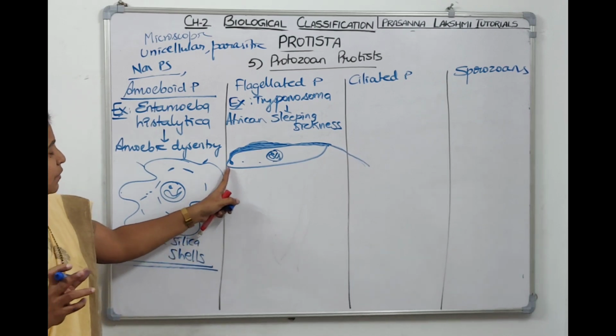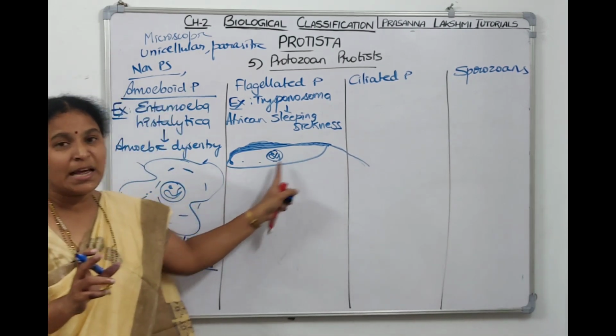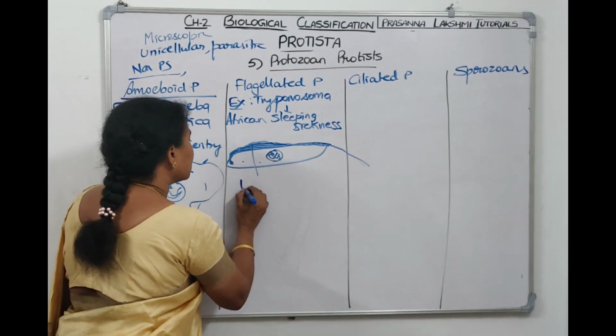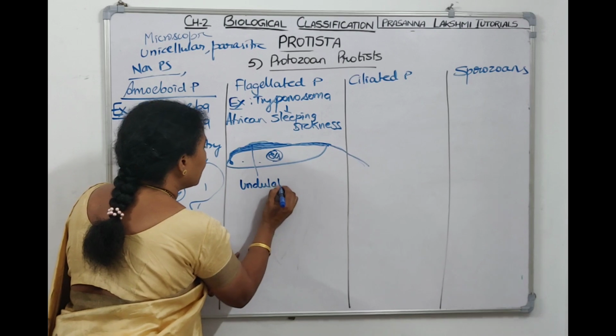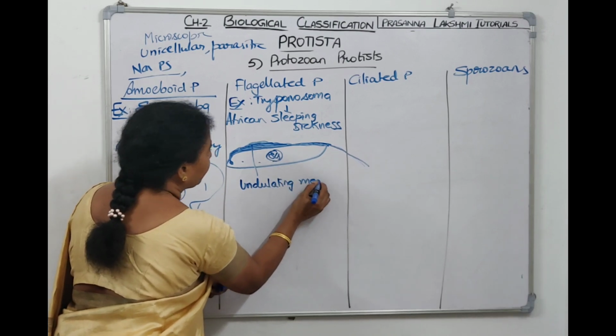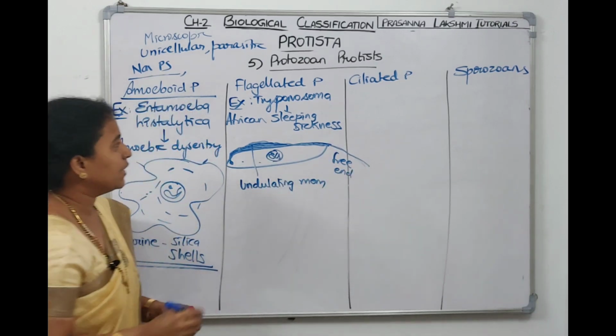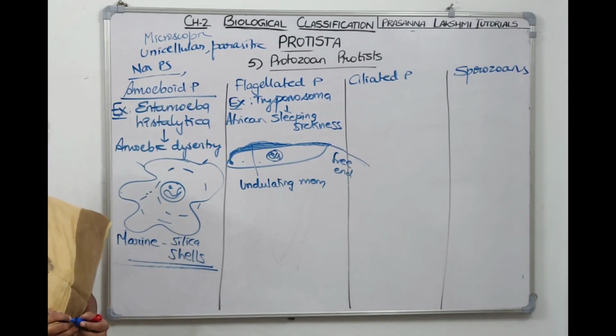It has one flagella which arises from anterior side to posterior side. Anterior, the flagella is fused with the body wall to form a membrane. This is called undulating membrane. And this is a free end of the flagella. Posterior end is a free end. What does it cause? It causes African sleeping sickness.